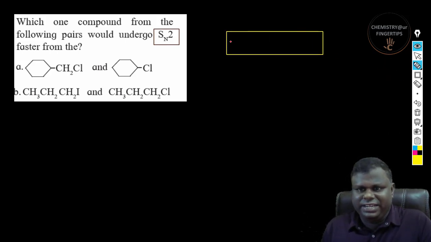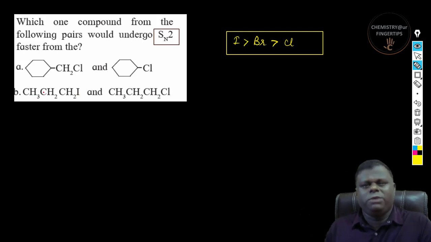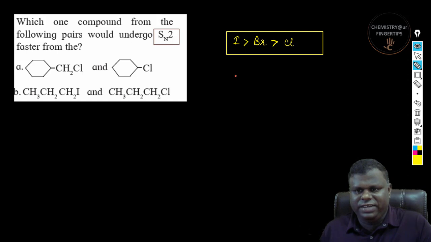The order of reactivity is iodine, then you have a bromine, then you have a chlorine, right? Fluorine is not at all there in the picture at all, right? So if you could see here, there is only one option that goes with it, right? And you also know the order of reactivity is nothing but 1 degree, then you have a 2 degree, then you have a 3 degree, right?